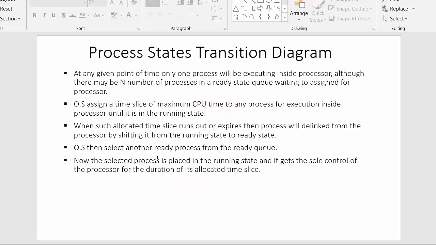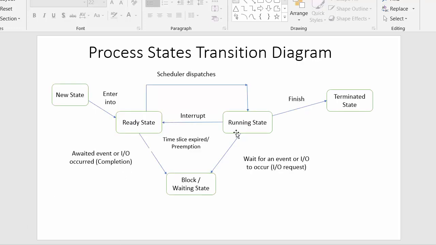The operating system then selects any other process from the ready queue. Now the selected process is placed in the running state and it gets the sole control of the processor for the duration of its allocated time slice. Once the time slice expires, the processor will take that process out and send it to the ready state.